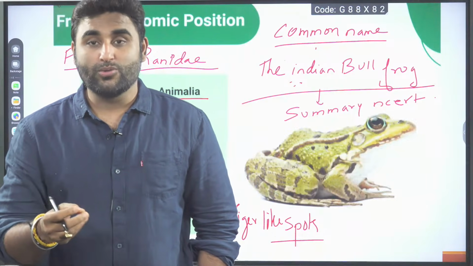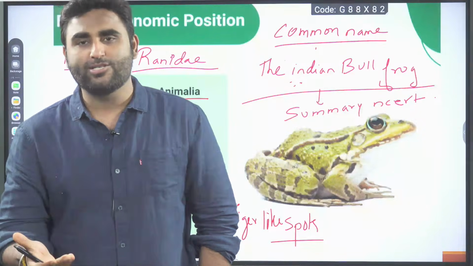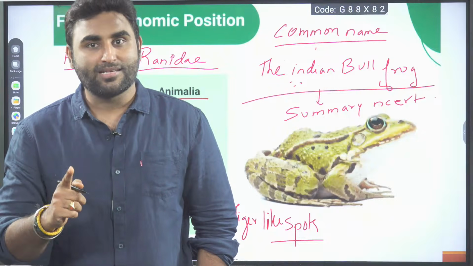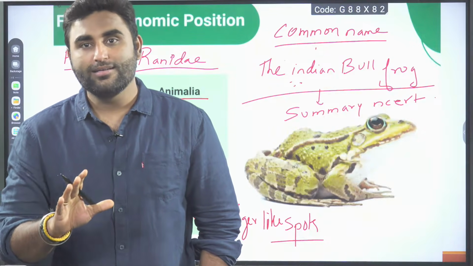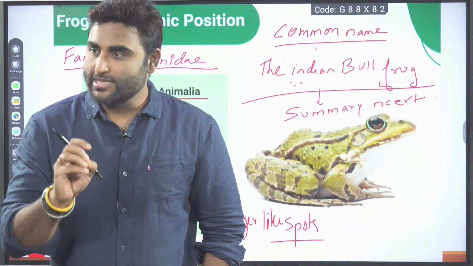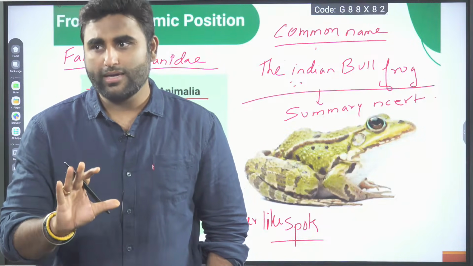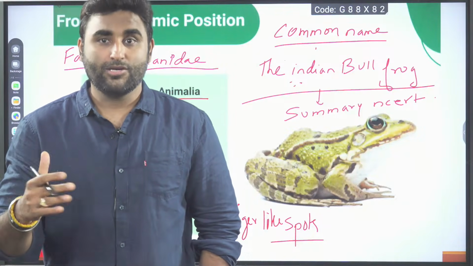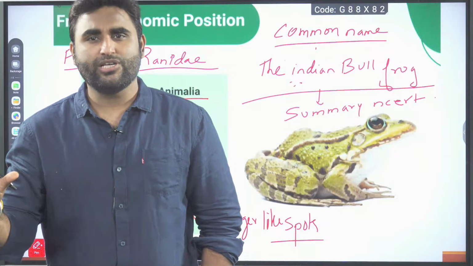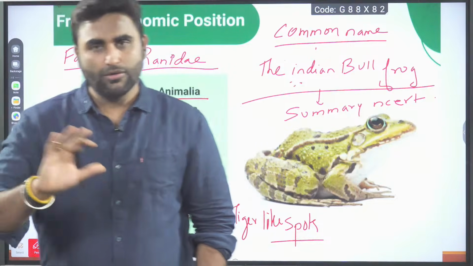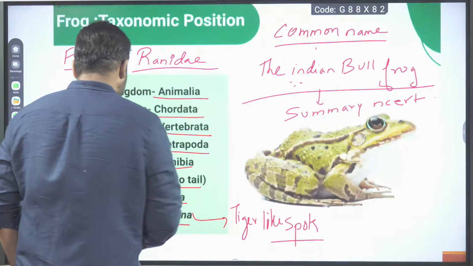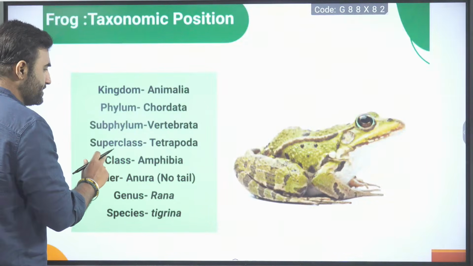So already some students are repeaters. I think only repeater students are there. You have not read the summary. See, this is very wrong. You have to read the summary. In the summary, they have given the common name, the Indian bullfrog. So don't say, sir, it is not given in NCERT. Please check the summary. Okay, now we will talk about the general points.